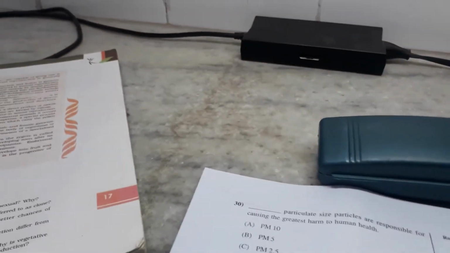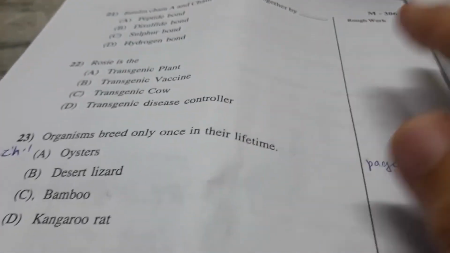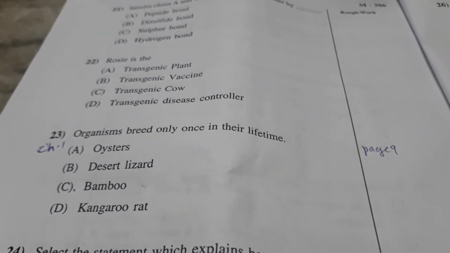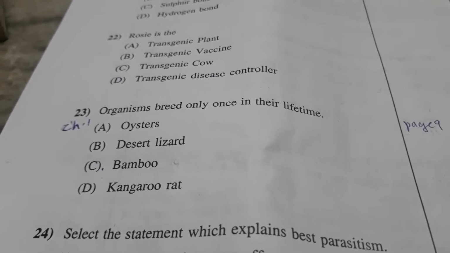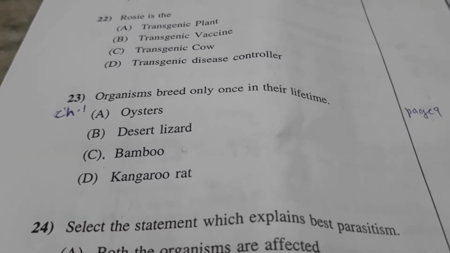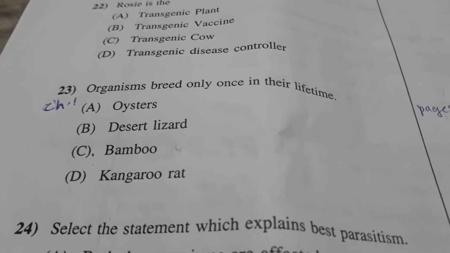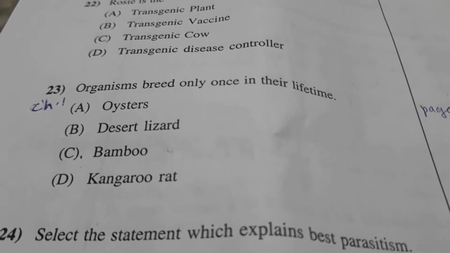Start preparing the chapter properly and thoroughly, so that there is no need of revision and re-revision for you. Do it properly once and for all, perfectly well. As time goes by, things are going to pile up more and more.